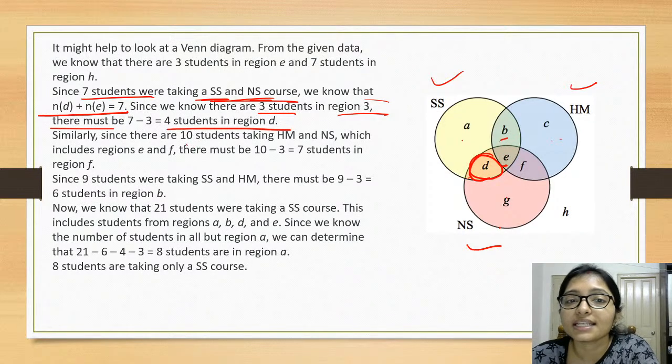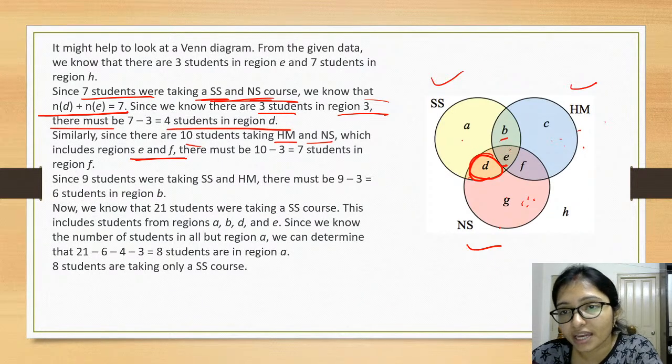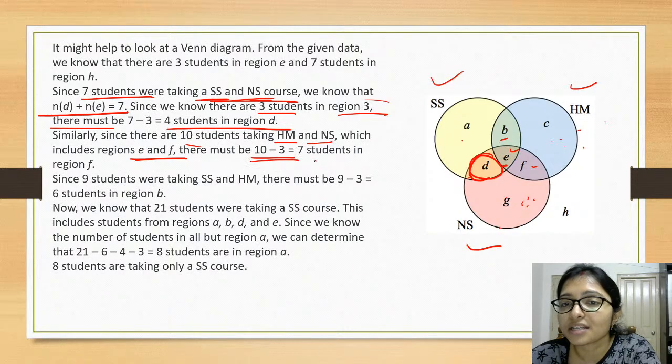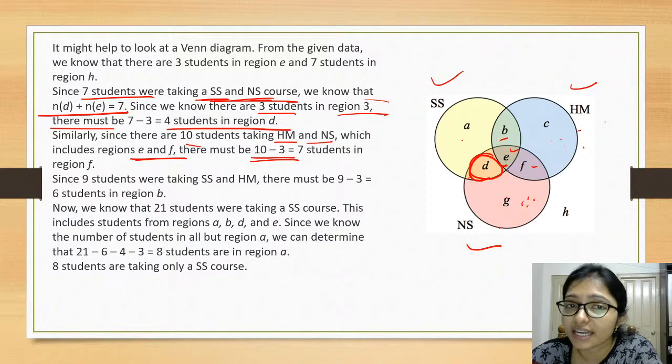Now similarly, 10 students are taking HM and NS, that are the 10 students total. Now this includes E and F, so it must be 10 minus 3 equals 7, right? Here the total was 10 and this area is 3, minus 3 you have to do, that will be 7.